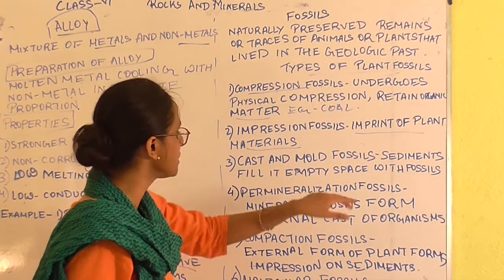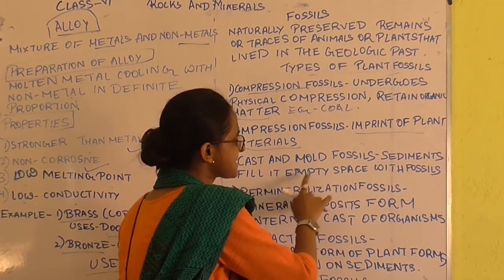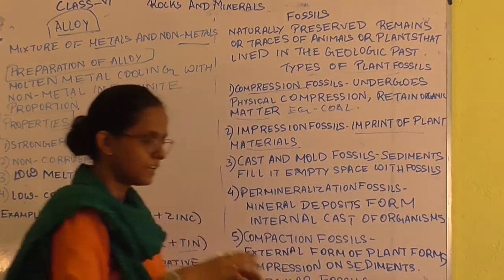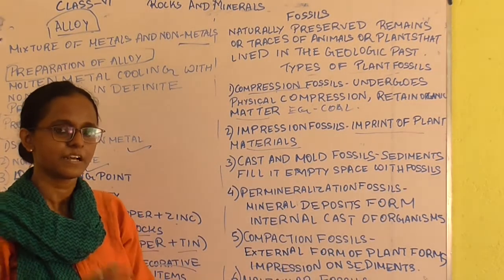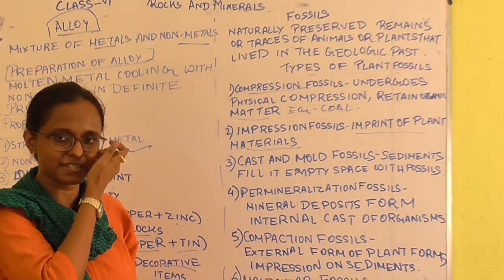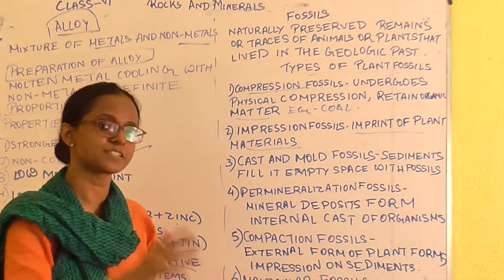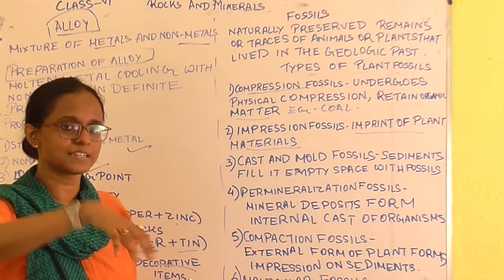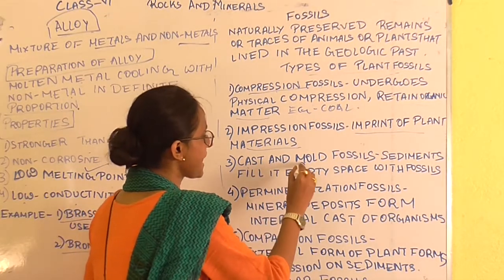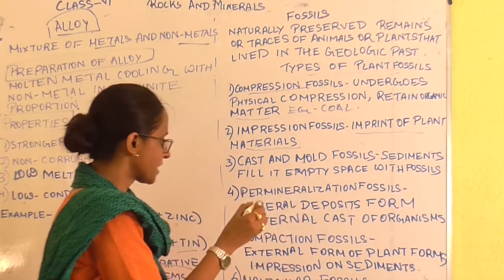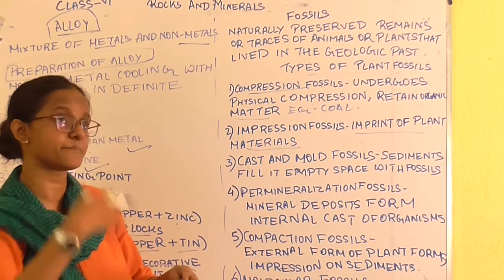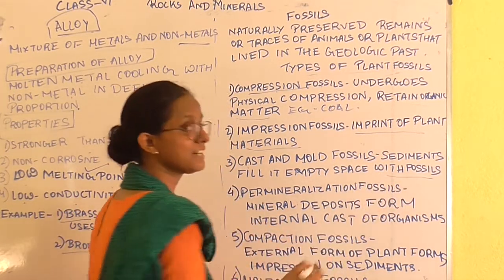fossil. Cast and mold. Whenever the sediments fill its empty space with the fossil, we know what is sediment. So, what happened? There are lots of empty spaces in those sediments. If some empty spaces are there, and they are filled with the fossil, then that is called the cast and mold. Okay, cast is the empty space and that is being molded by whom? That is being molded by the fossil.